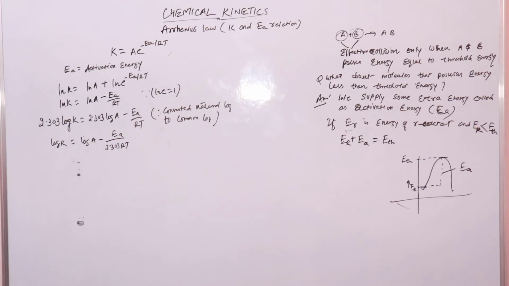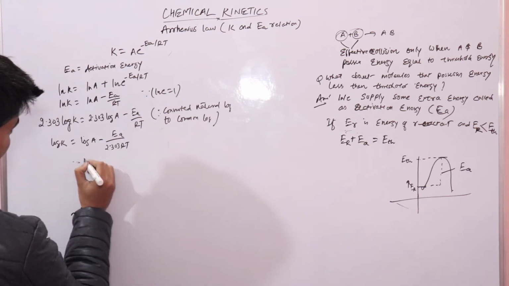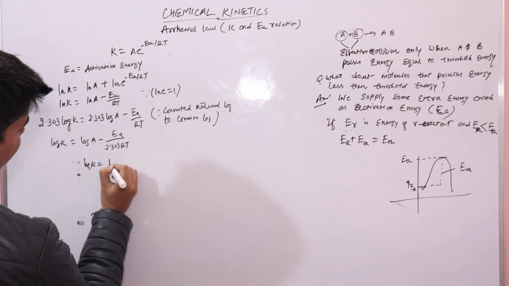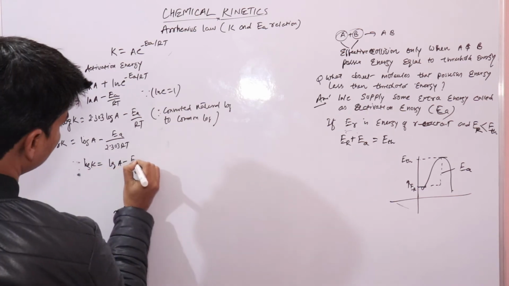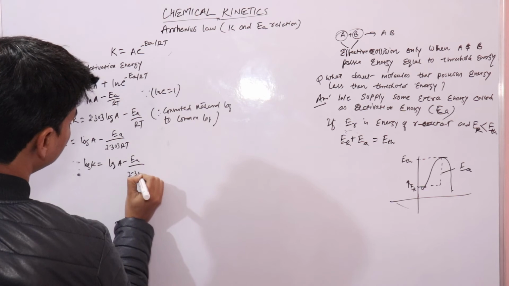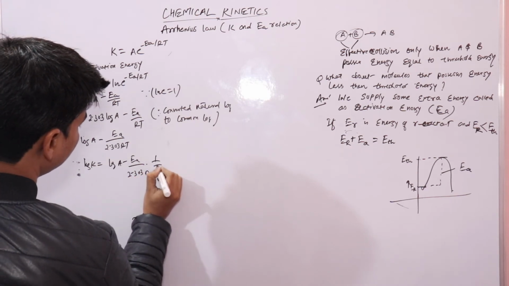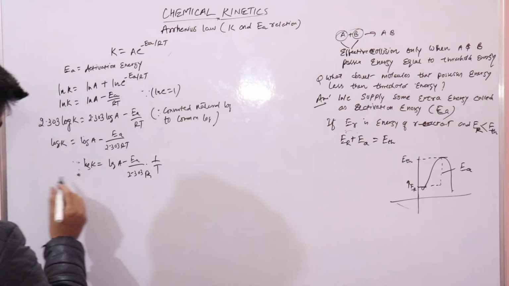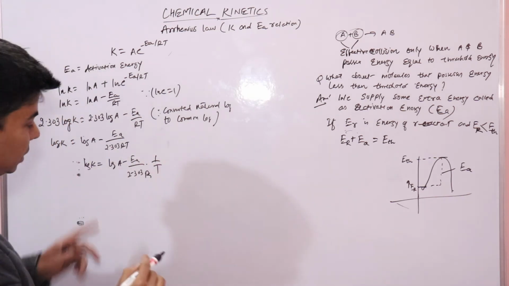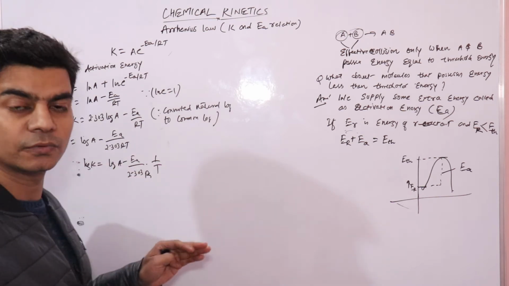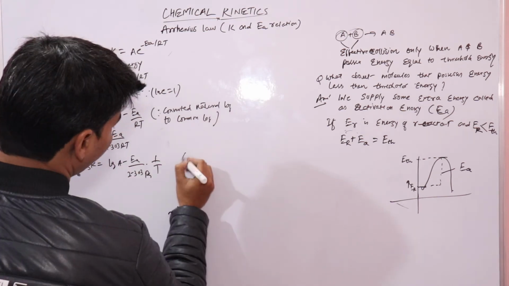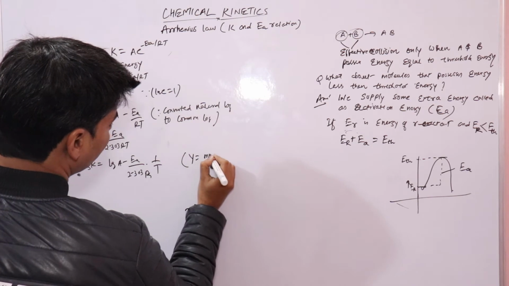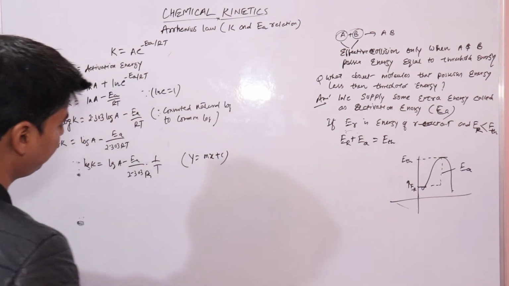If you change it to the equation of the straight line, this will come out to be, I'll just rewrite it, log K is equal to log A minus Ea upon 2.303 R times 1 upon T. Here T is your variable, right? So this equation is the form of the equation of the straight line, and we know that the equation of the straight line is y is equal to mx plus c, right?